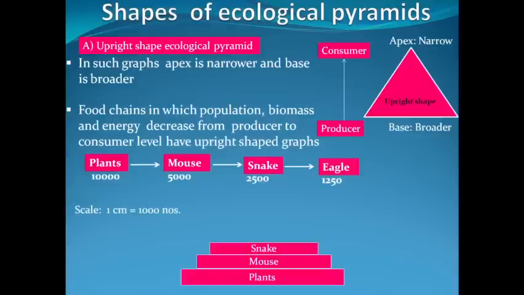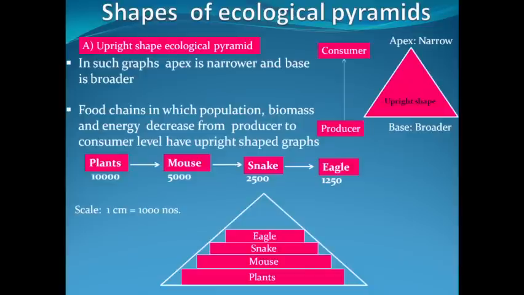For snakes it is 2.5 centimeters, and for eagles it is 1.25 centimeters. So we have seen that in this ecological pyramid graph, the base is broader and the apex is narrower. The base is broader because the population of plants was maximum. The apex is narrower because the population of eagles was least.